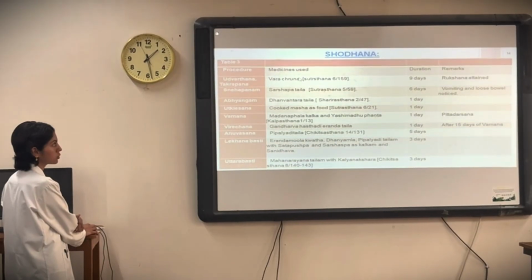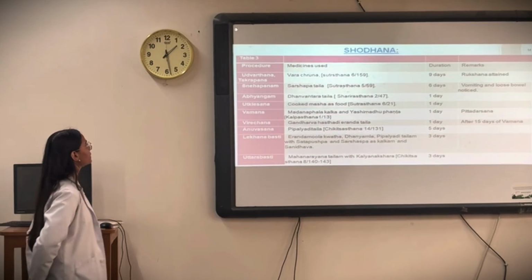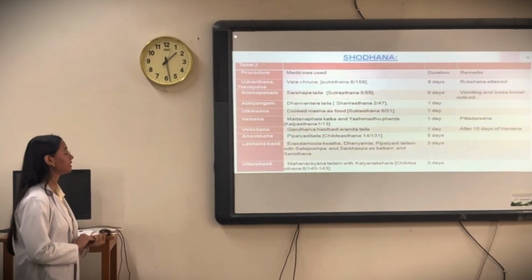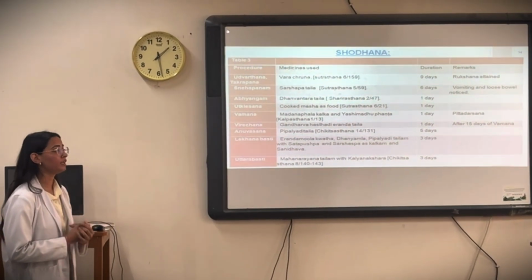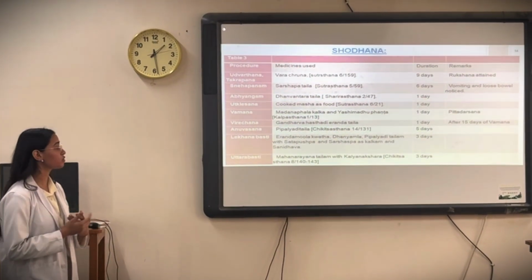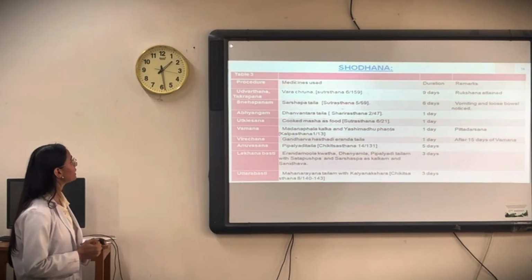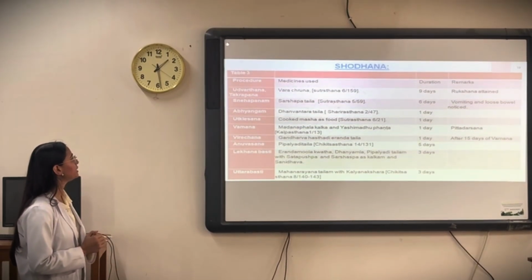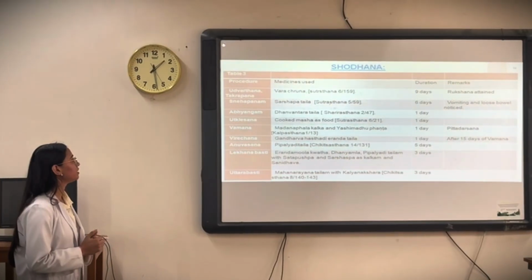So now moving on to Shodhan. For the Shodhan treatment, first we start with the Udvartan and Takrapan. Why we are starting with the Udvartan and Takrapan is because we see the patient has kapha medudushti very much. Because she is very obese, the BMI is also high, and the disease itself is kapha vata pradhan. So that's why we first start with the Udvartan and Takrapan by Vara Churn, that is also known as Triphala Churn, for 9 days.